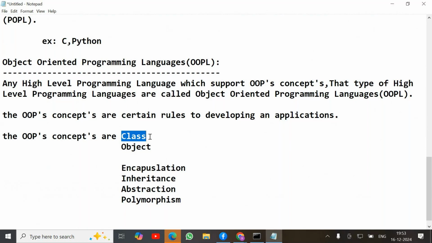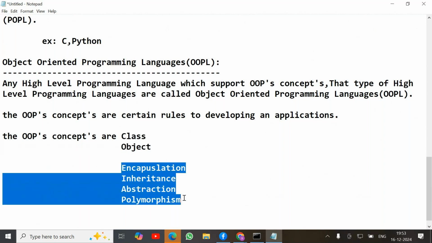These two are also called OOPs principles by some people, but basically these four are the object oriented programming principles, the four pillars of object oriented programming. If we want to implement these OOPs principles, we need one structure, that is a class. If we want to access the data members or member functions of a class from outside that class, we need to create an object.